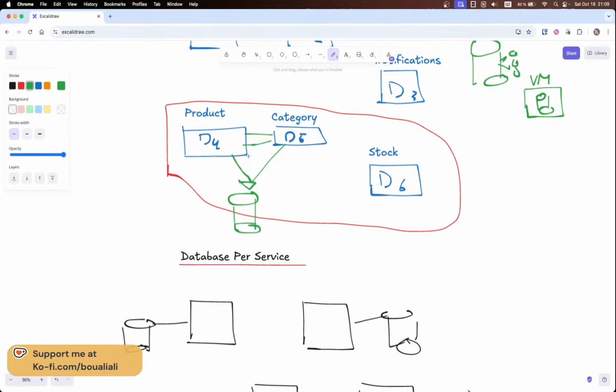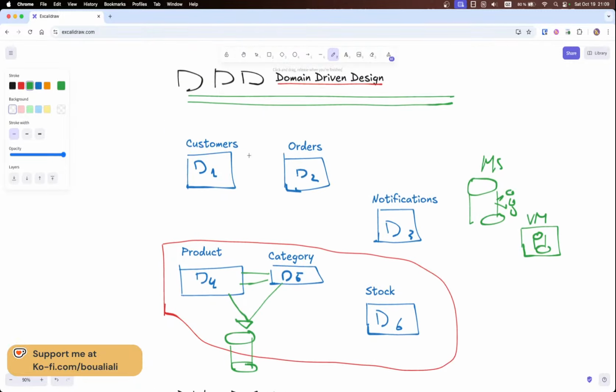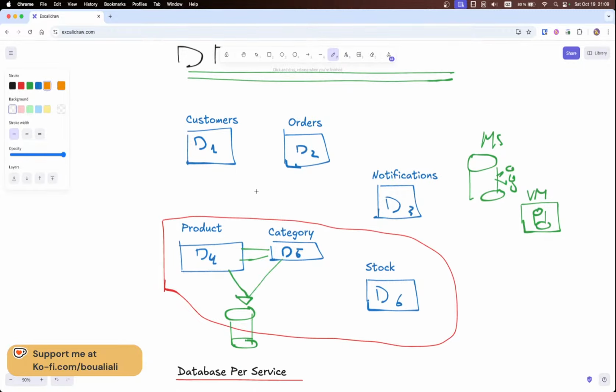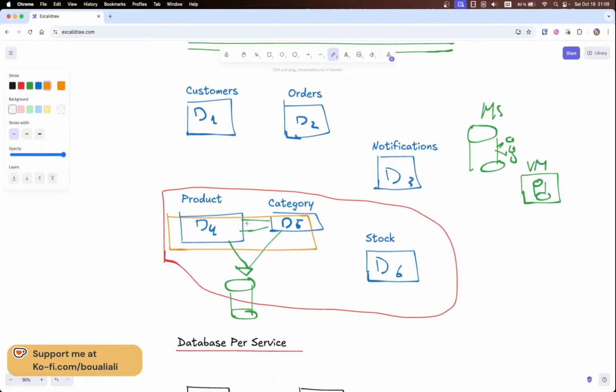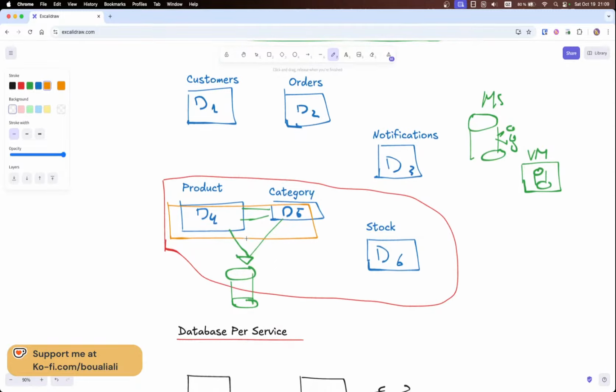But when we want to apply domain-driven design, what we need to do in this case is merge these two parts. These two domains or microservices, I won't say they must be merged, but it's better that they are.